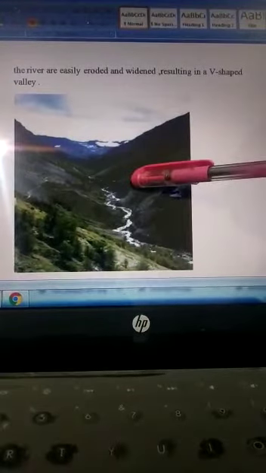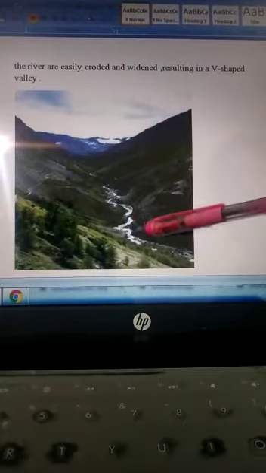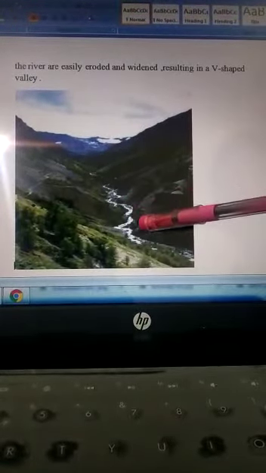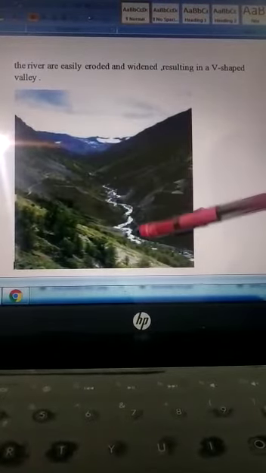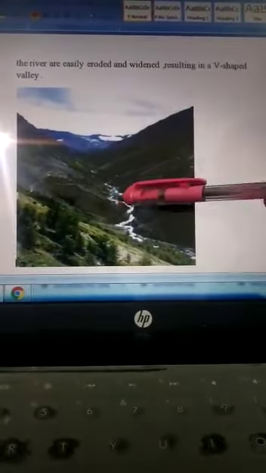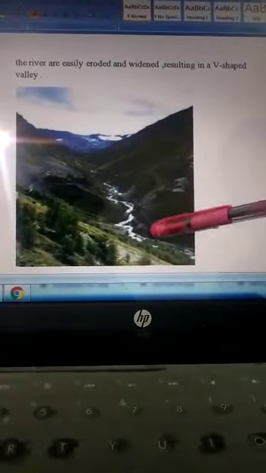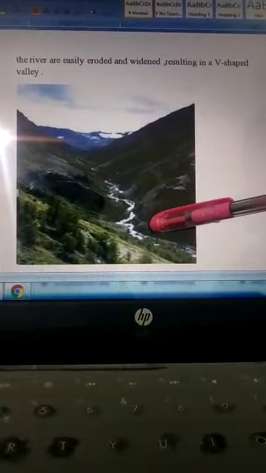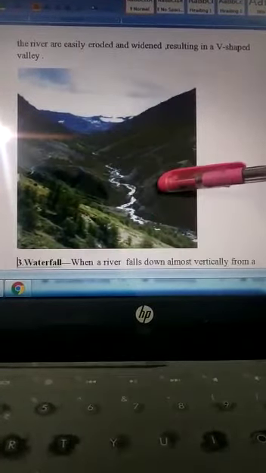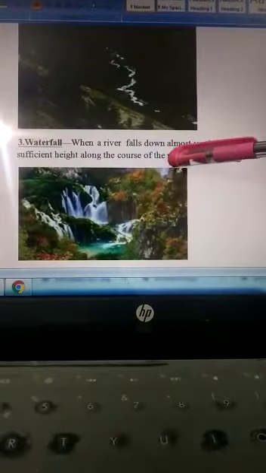Here the power of erosion of the river is very high, so it starts widening the valleys. The I-shaped valley is converted into a V-shaped valley in the further flowing area of the river.